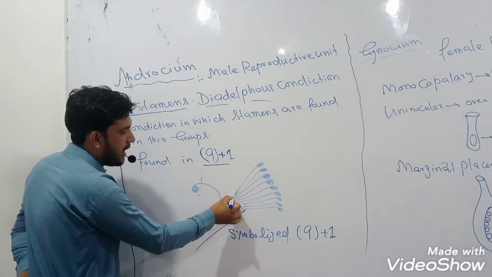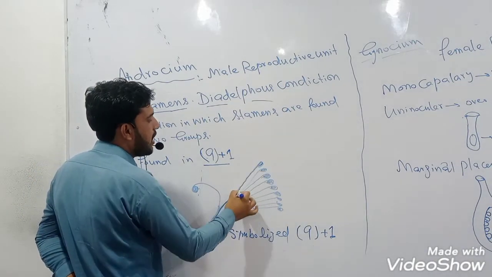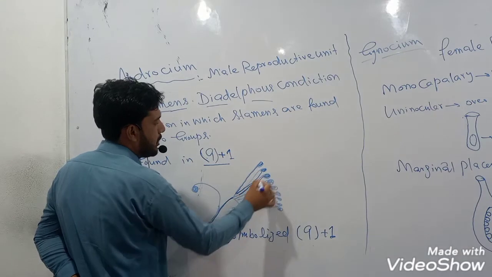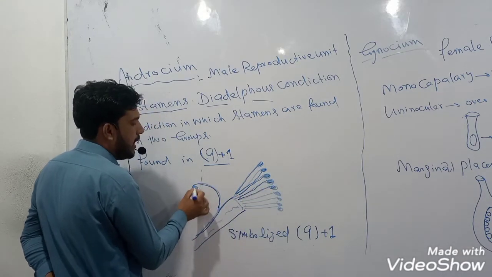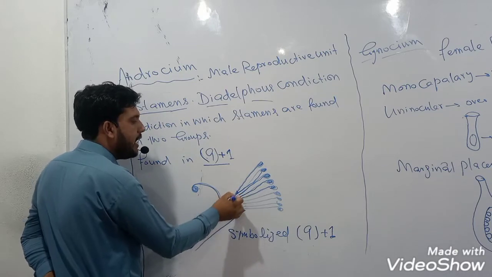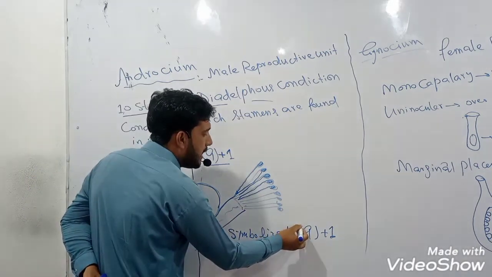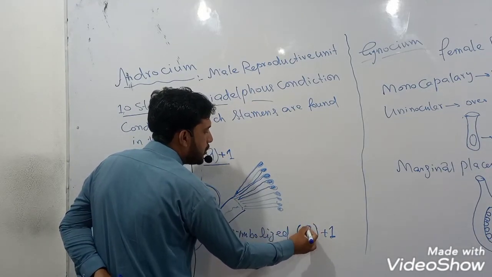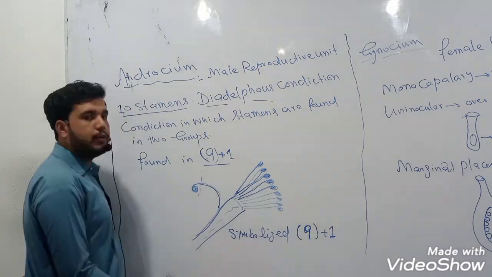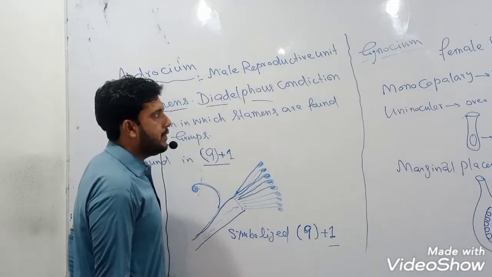If we consider a diagram, in this diagram these 9 stamens are fused stamens, and the 10th one is free. This condition is called diadelphous condition, and it is symbolically represented in the floral diagram as 9 inside brackets, which means that 9 stamens are fused and 1 is free, which means the 10th is free.